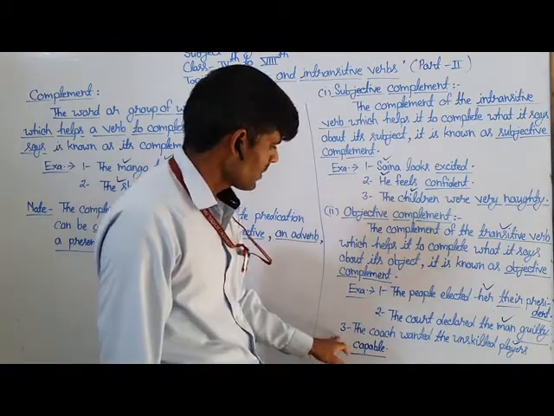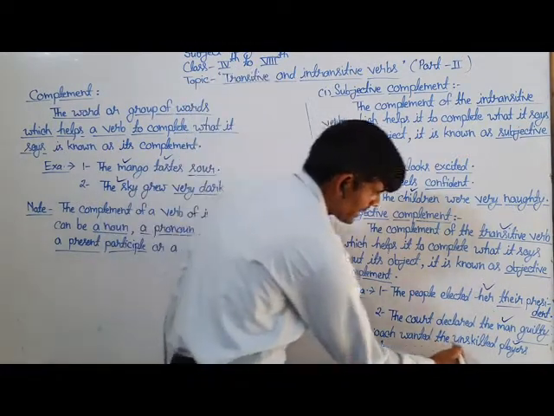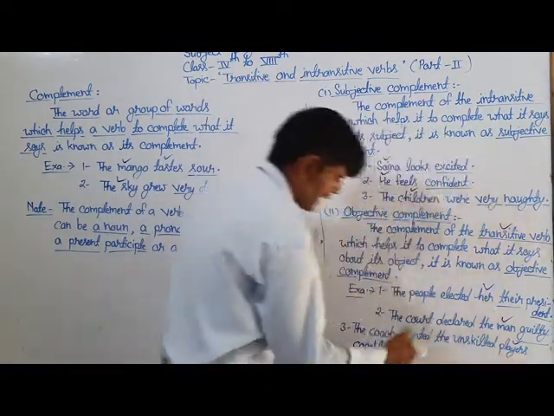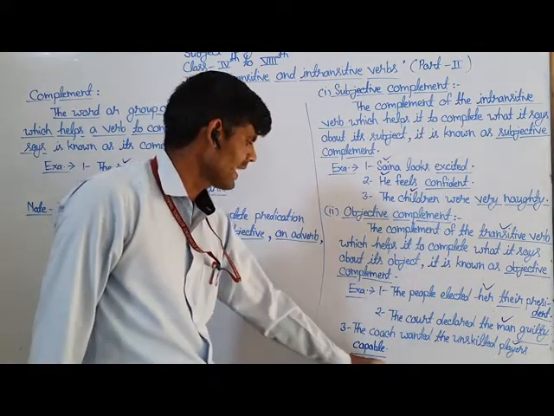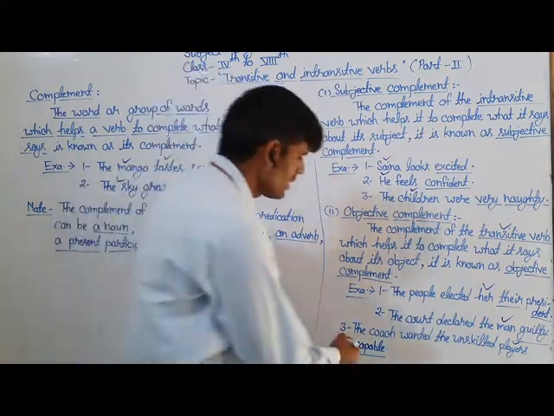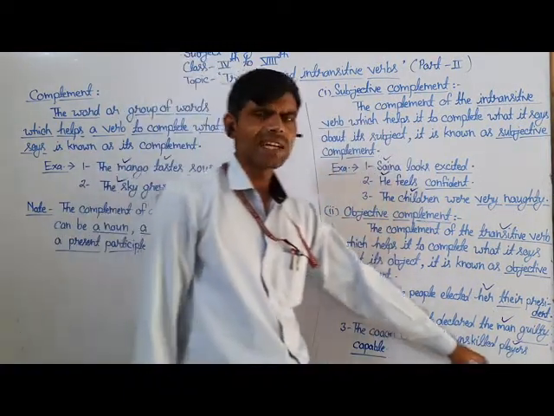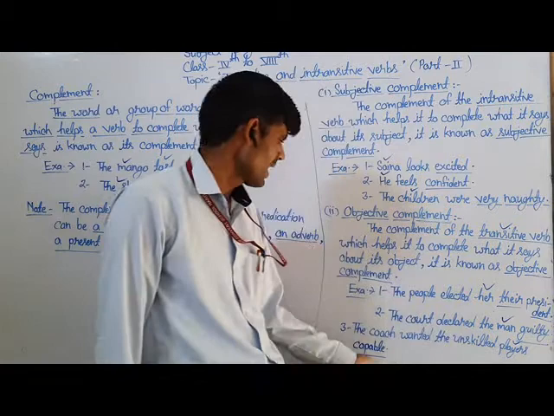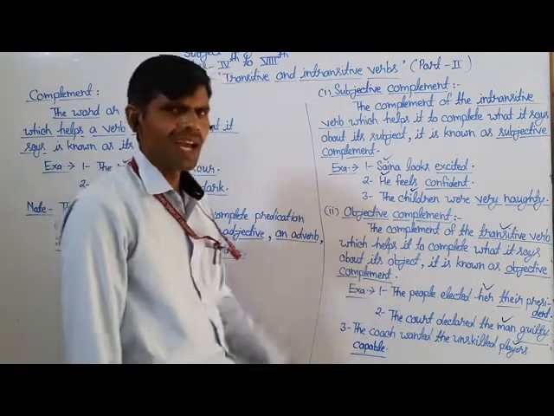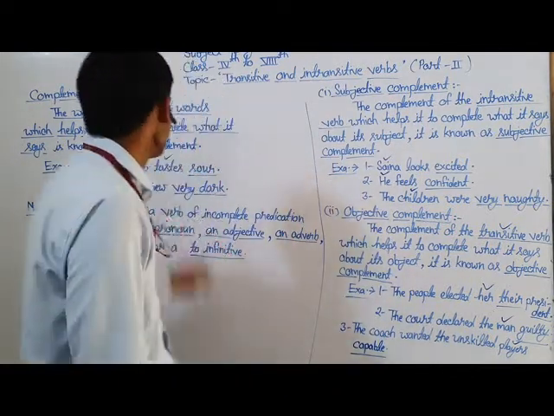And the third example is, the coach wanted the unskilled players capable. Here the underlined word capable gives additional information about its object, unskilled players. So it is also counted as an objective complement. So this is the complement.